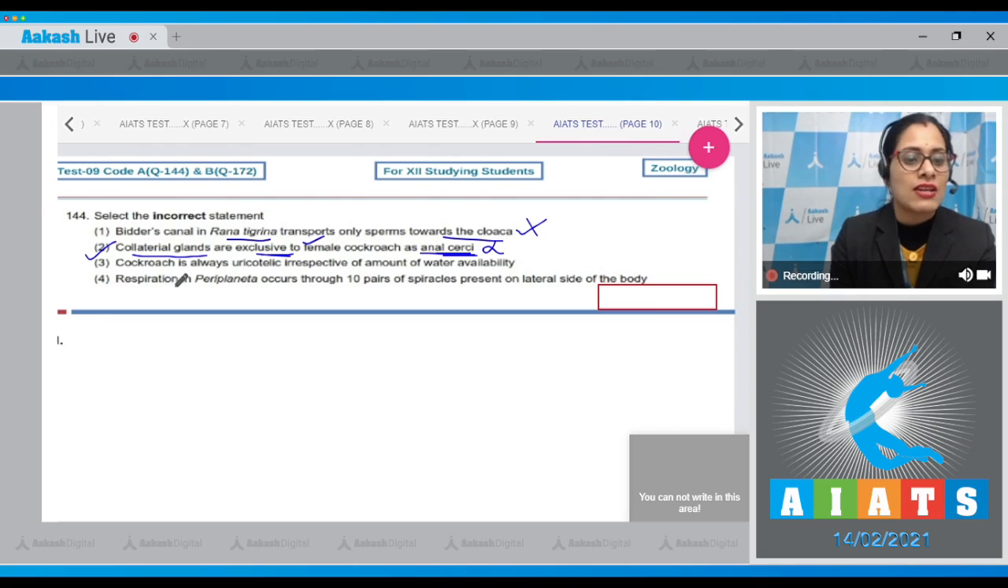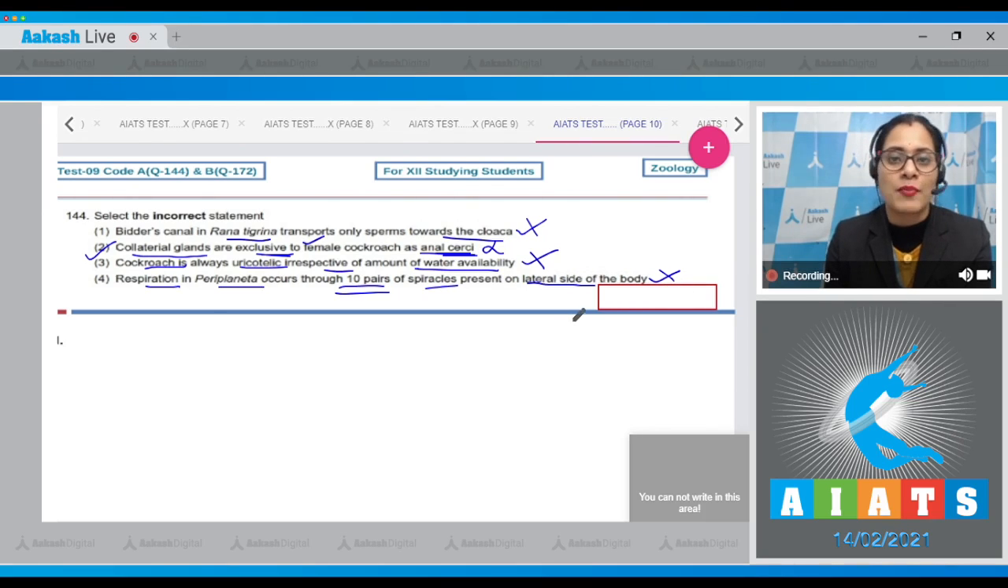The next statement given is cockroach is always uricotelic irrespective of amount of water availability is also a correct statement, so cannot be a correct answer. And the last statement given is respiration in periplaneta occurs through 10 pairs of spiracles present on lateral side of the body is also a correct statement and cannot be a correct answer. So the correct answer to this question is option number 2.